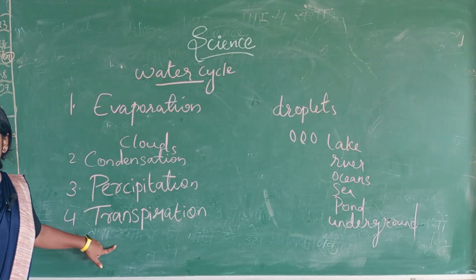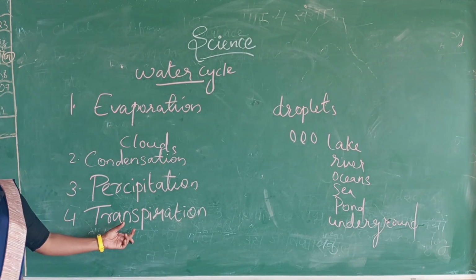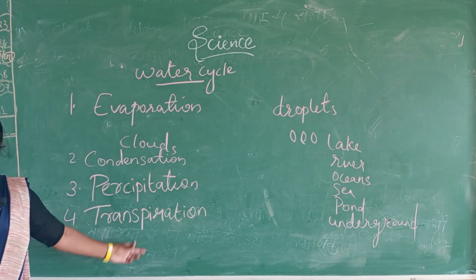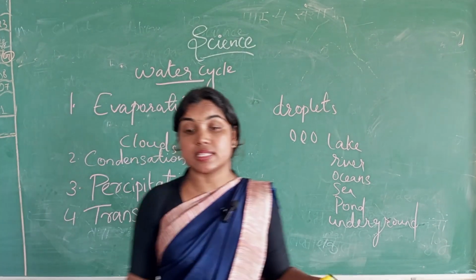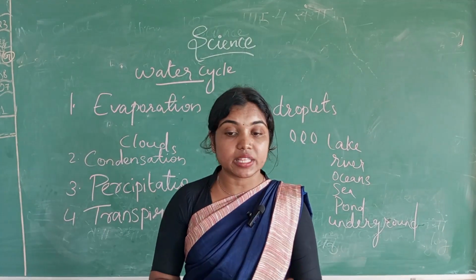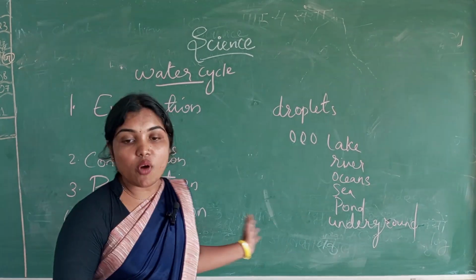Transpiration. That's why it rains more in places with more trees, like hill stations and forests.